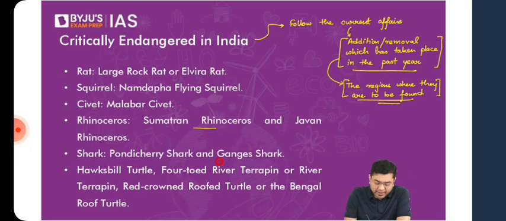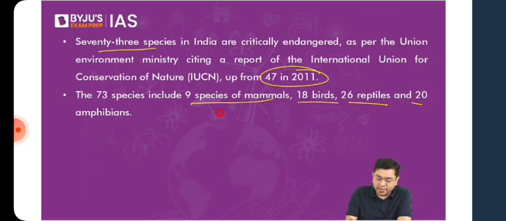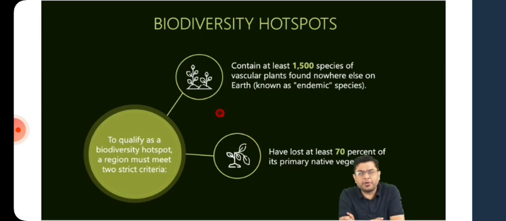So these are a few of the critically endangered species. There are many more than that as well. As you can see, mammals, birds, reptiles, all of them are included, but there is no point in learning all of them. Okay. Now we come to the portion on biodiversity hotspots.